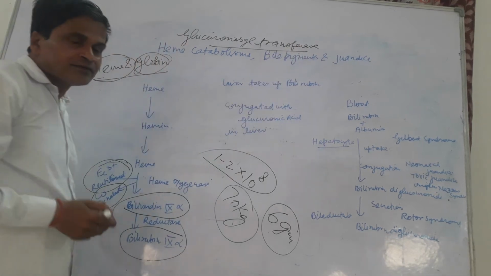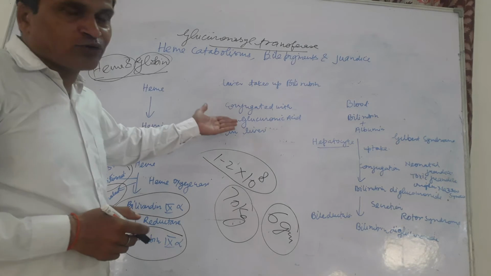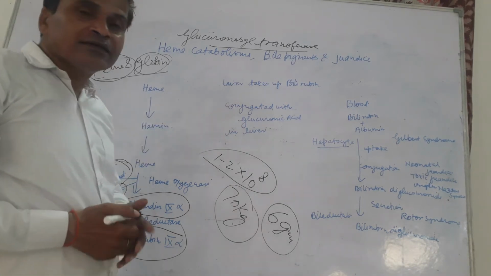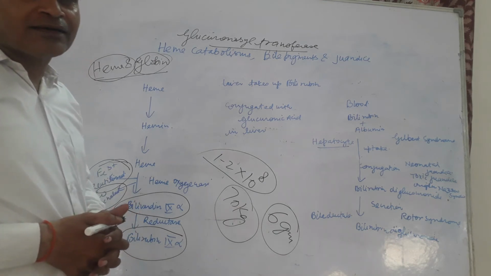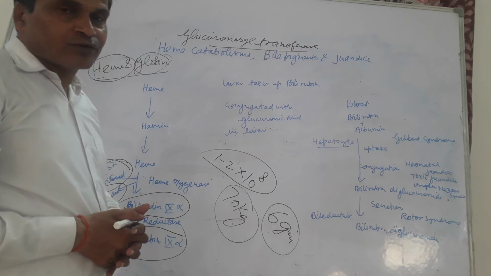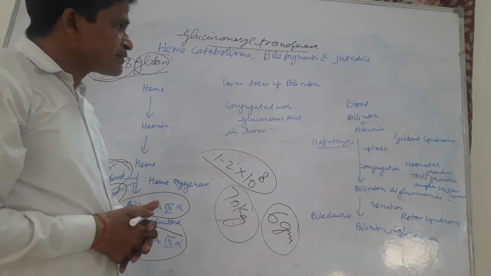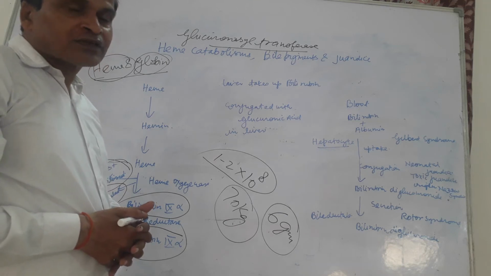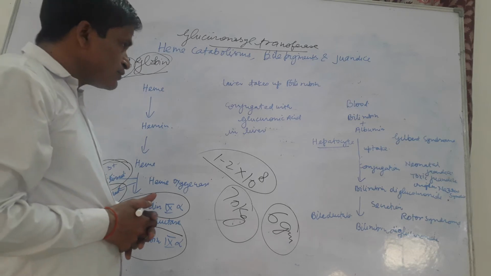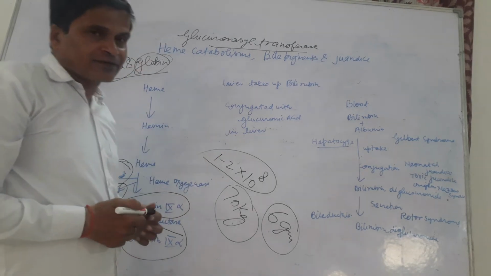adds glucuronic acid to the bilirubin, and this has a biological importance because in nature bilirubin is a non-polar compound which is extremely insoluble. So by the addition of glucuronic acid it is converted into a polar compound and then it is secreted in the bile. So conjugation is an important process and it occurs in the liver.